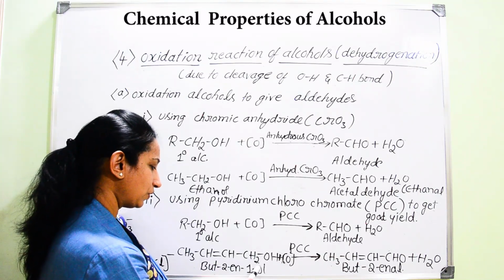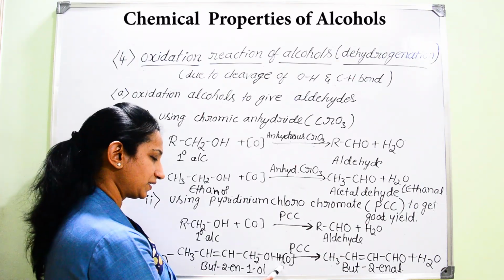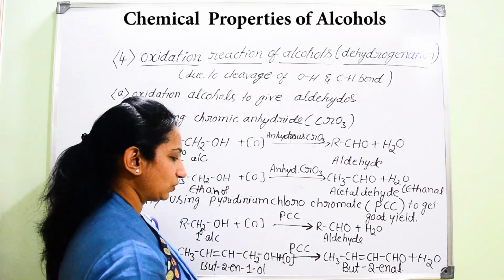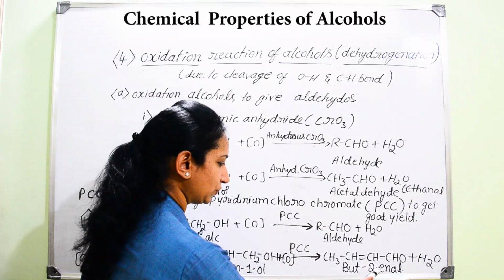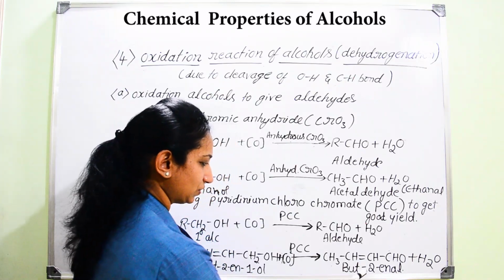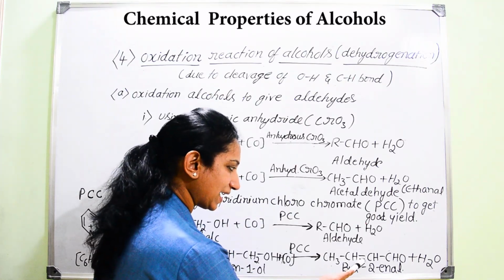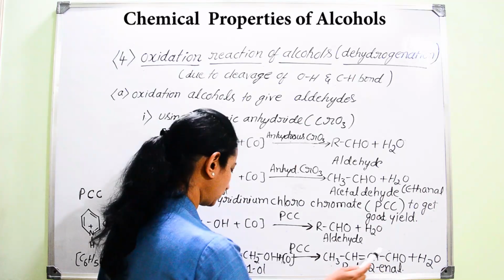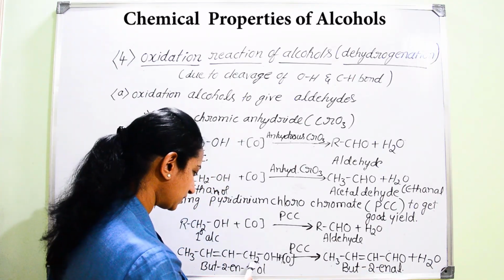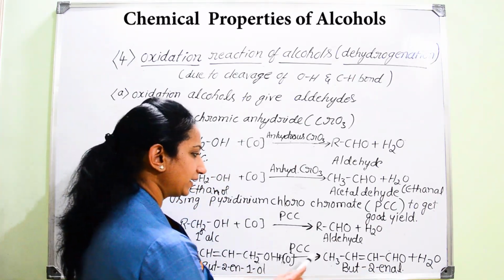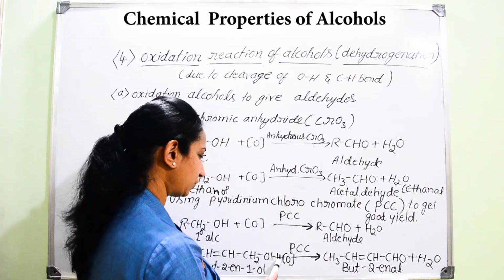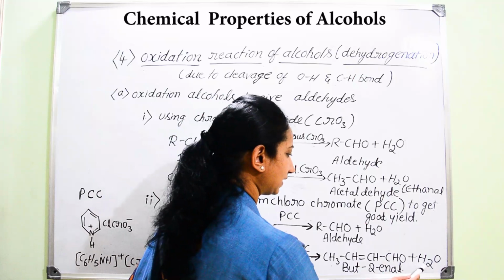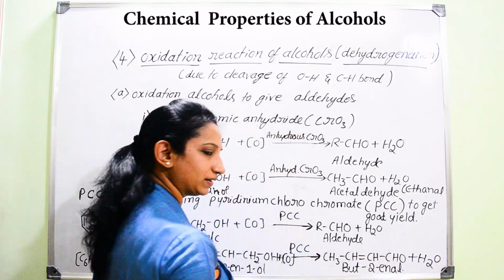When this compound is treated with pyridinium chlorochromate, on oxidation it gets converted into but-2-enal. So here we retain the double bond as it is. Which group is going to change? Here the alcoholic CH2OH group is getting converted into an aldehydic group with the removal of 2 hydrogen atoms, resulting in the formation of water.